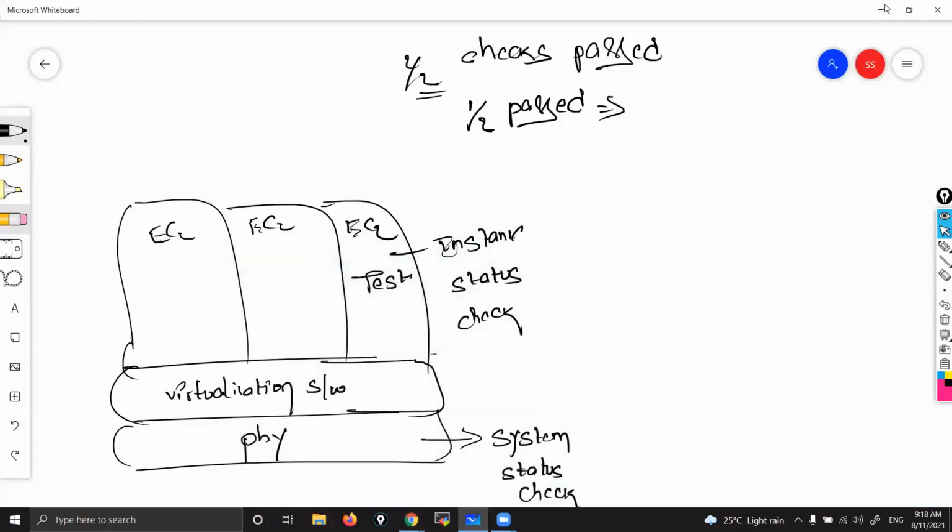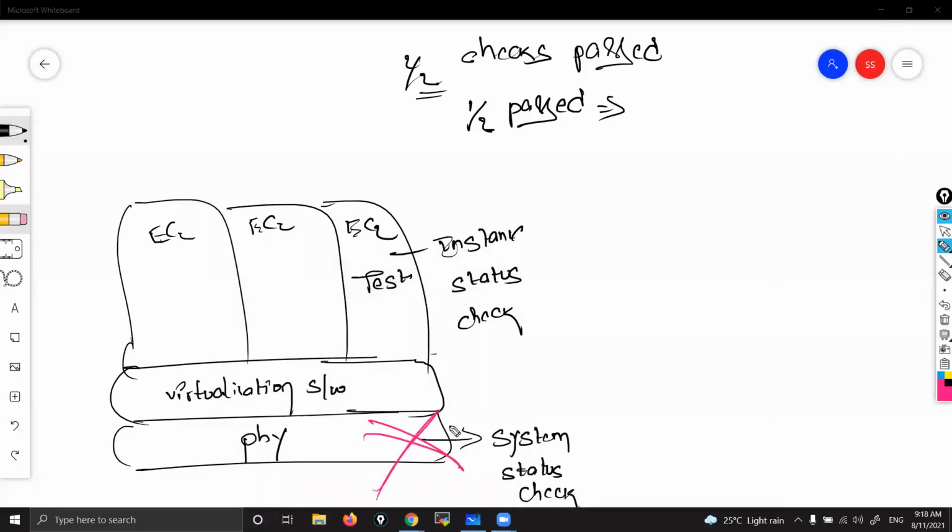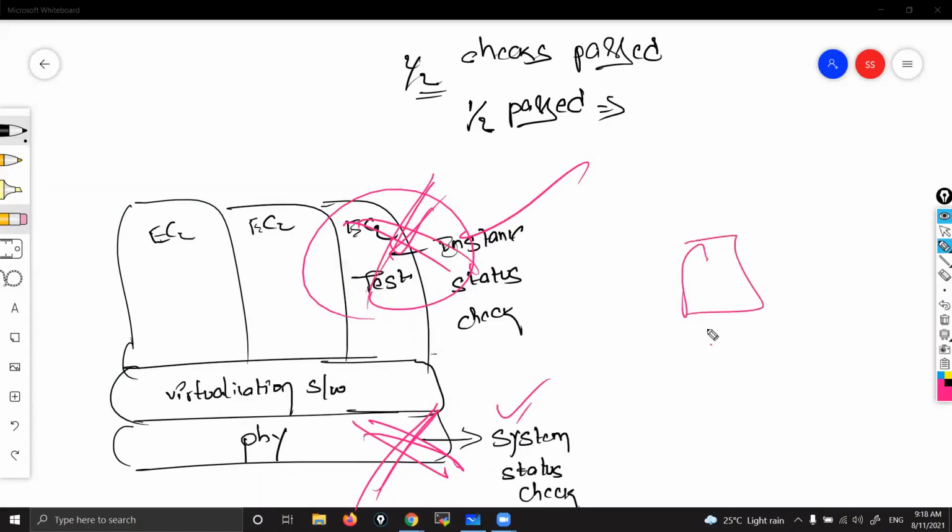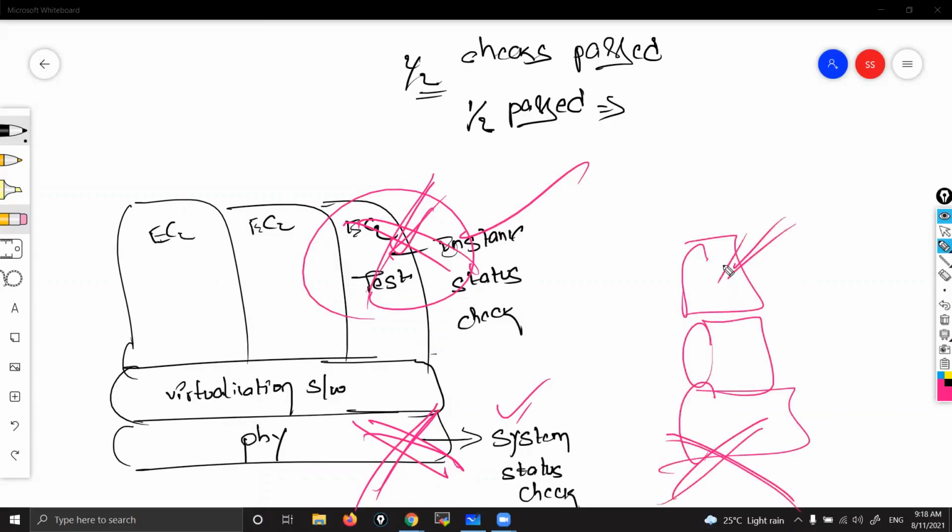As someone has rightly said, if the underlying physical instance fails, then how can you run an instance? Correct or not? This is running just because the underlying physical instance is fine. If the underlying one is down, then obviously it will be down, right? Like a building with 3 floors: if I lose my ground floor, I need not ask whether my third floor is good or not. That will be demolished, correct or not?